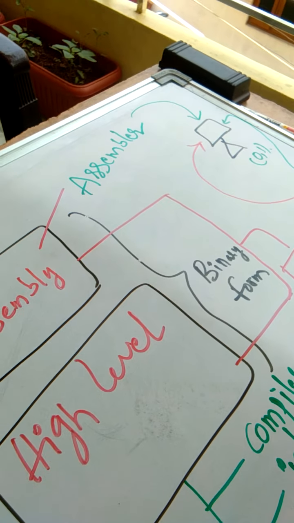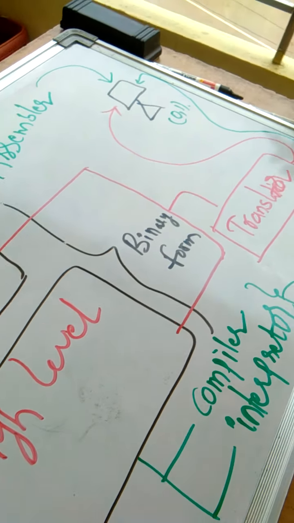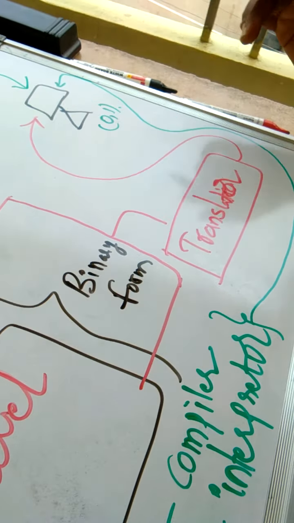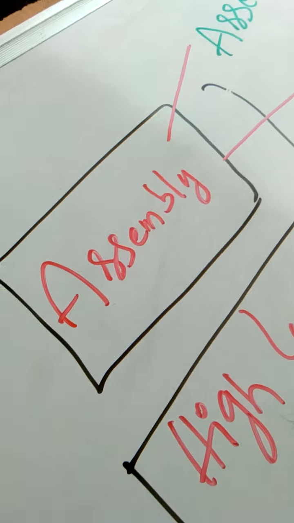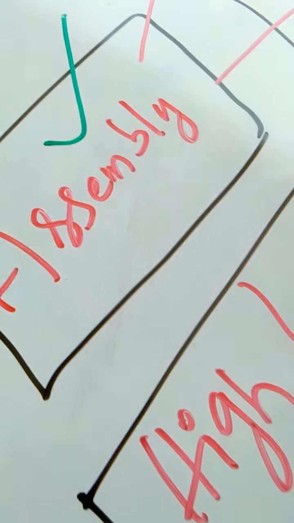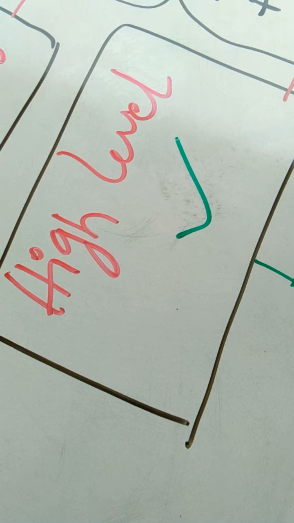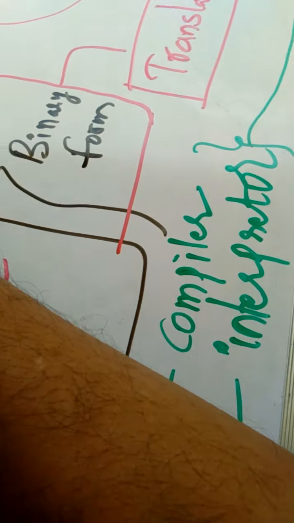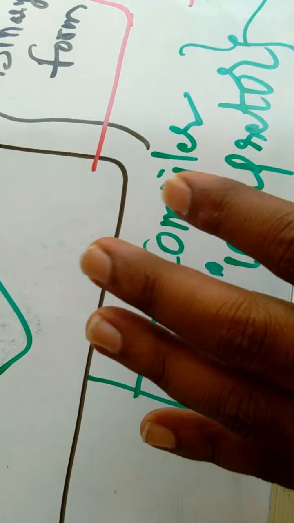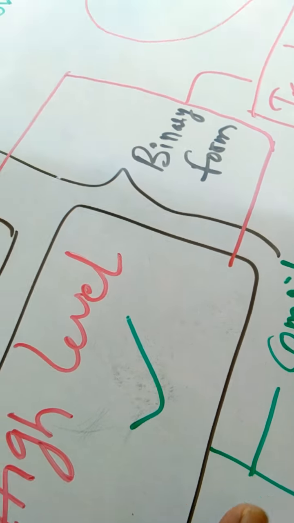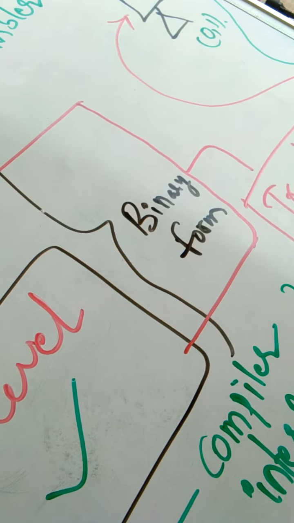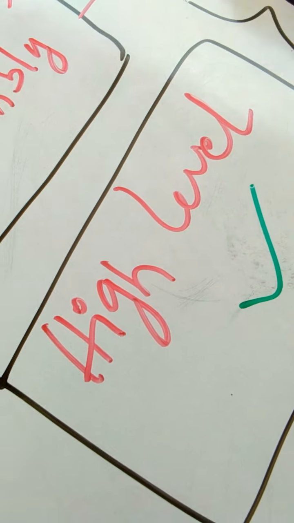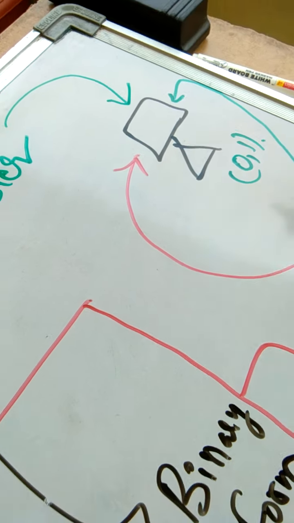As a user, you cannot write everything in machine form, that is zeros and ones. So you are supposed to learn either assembly level language or a high level programming language, and appoint a translator, either assembler, compiler or interpreter, to convert these instructions into machine level language instructions.